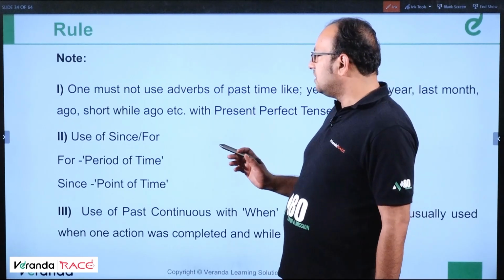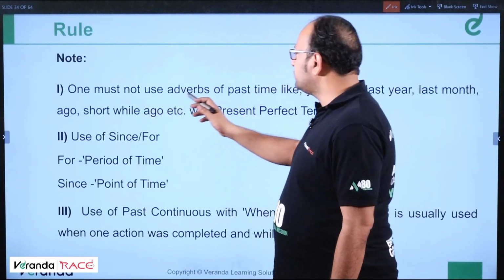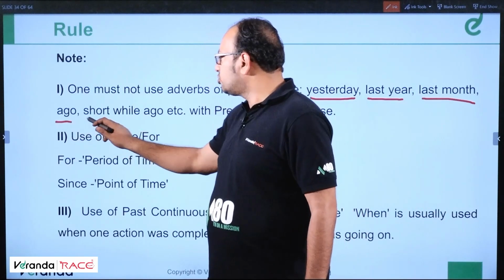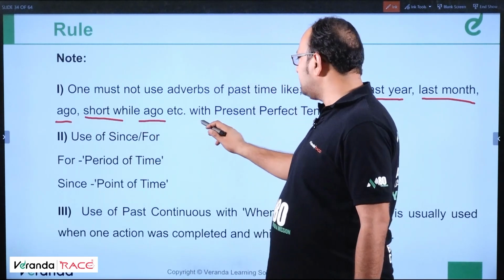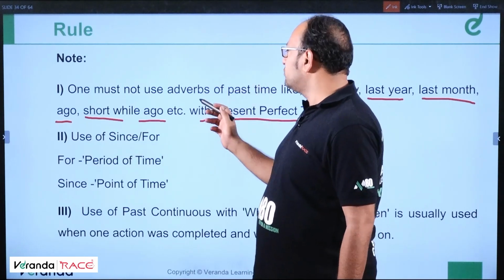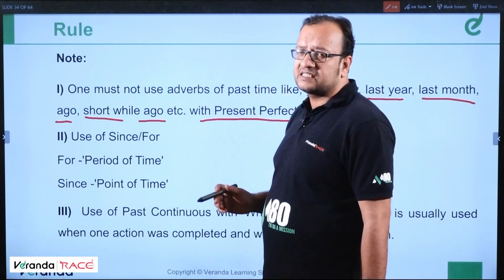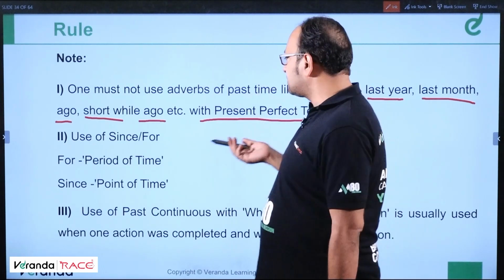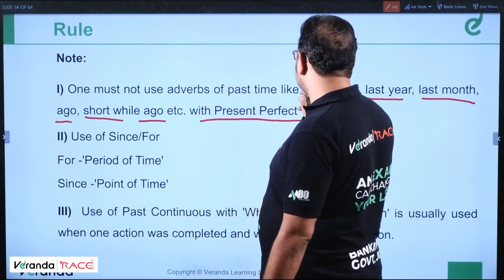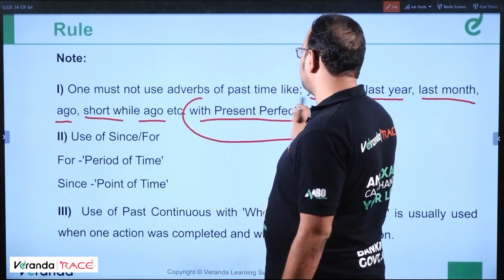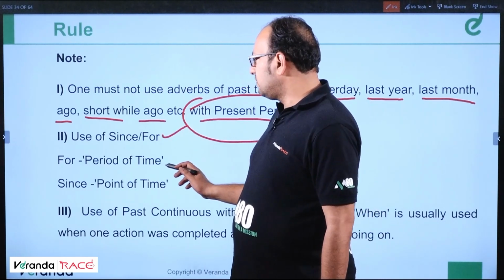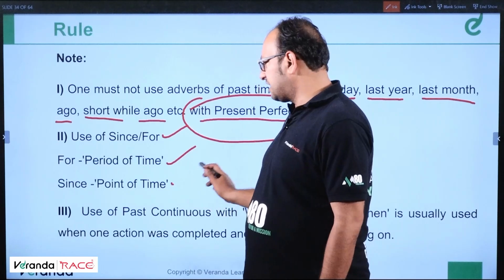But before that, we have some rules. One must not use adverbs of past time like yesterday, last year, last month, ago, a short while ago, etc. with present perfect tense. It's a rule. So we should not use adverbs of past time like yesterday, last night, last Monday, last year, last month, a short while ago with the present perfect tense. It's a very important learning. Use of since or for: for a period of time, as I told you, since for a point of time.